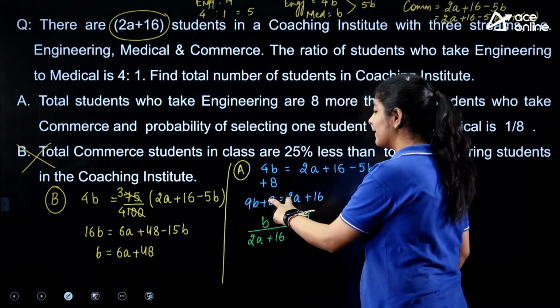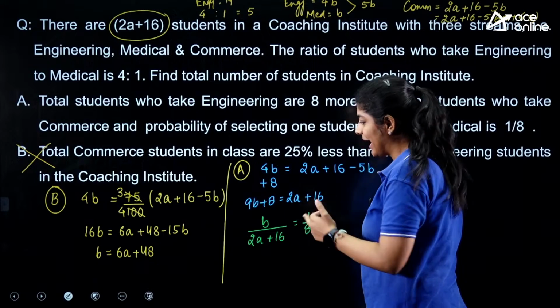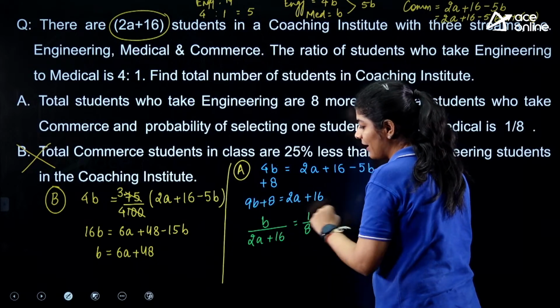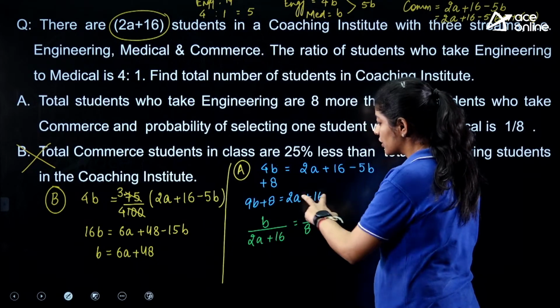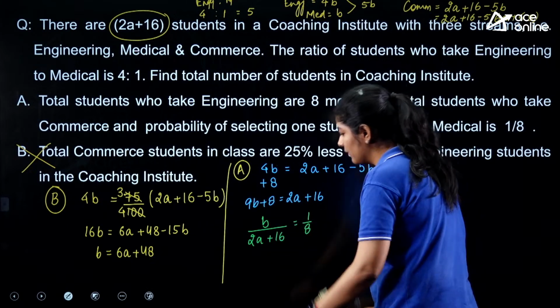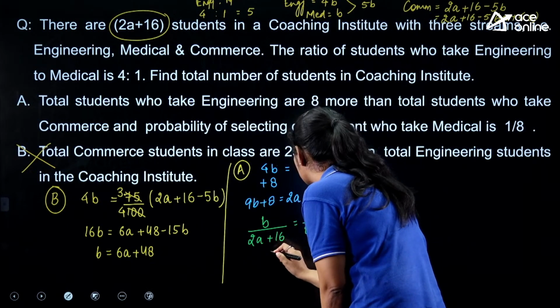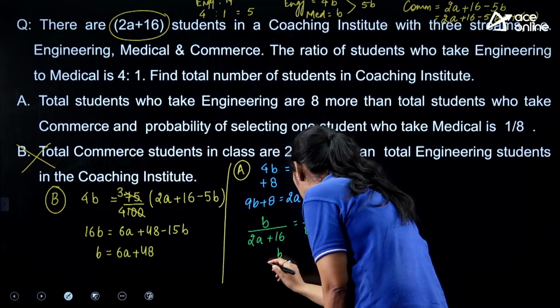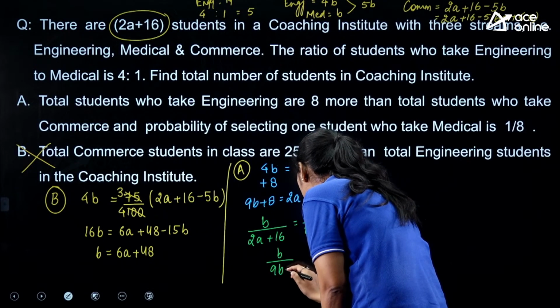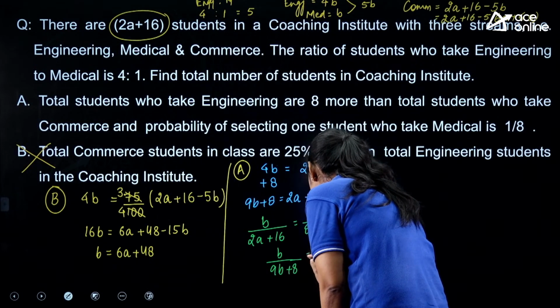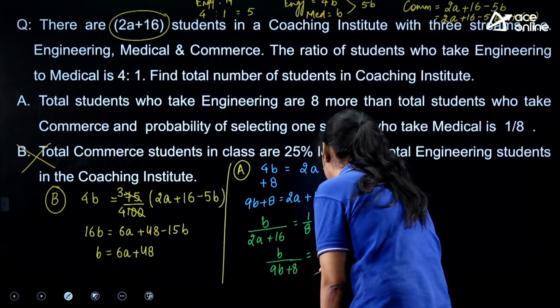From this one, either I have to calculate the value of B or the value of A. So it's better to put this particular value like this. So here we are getting B upon 9B plus 8, which is nothing but equal to 1 by 8.